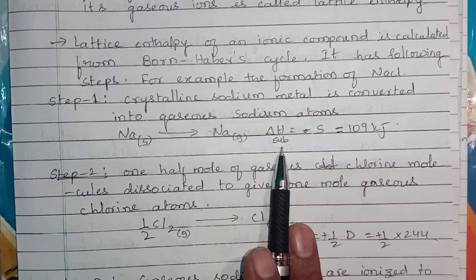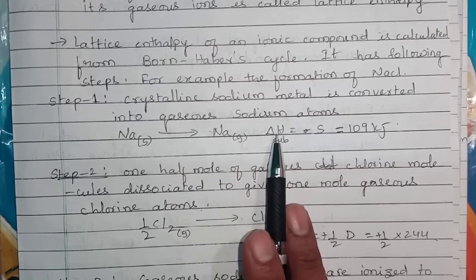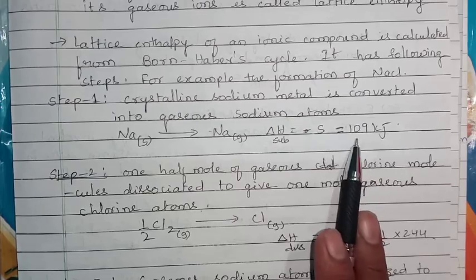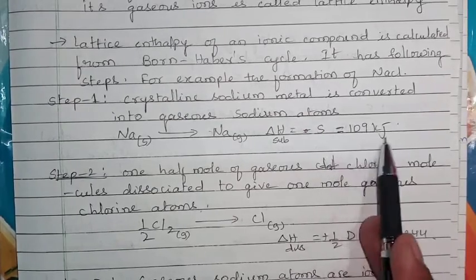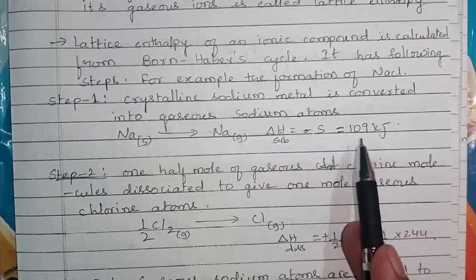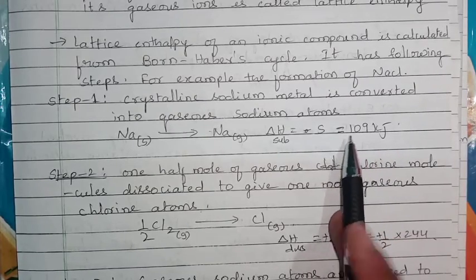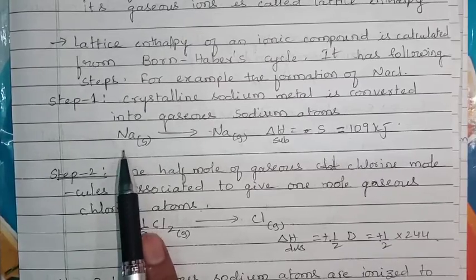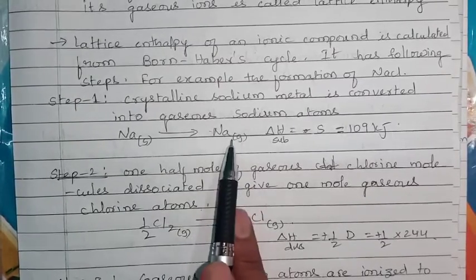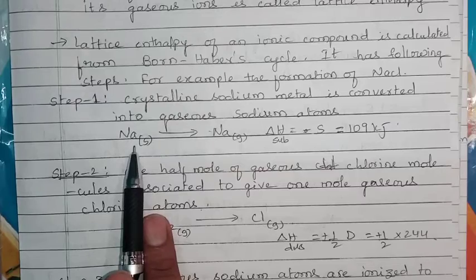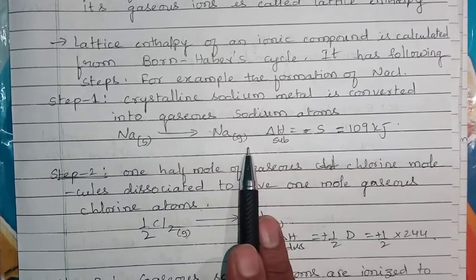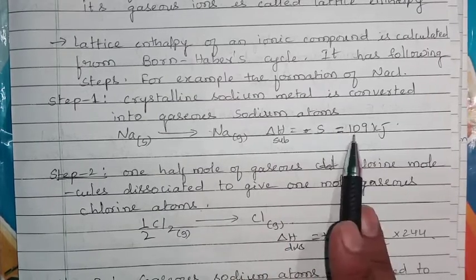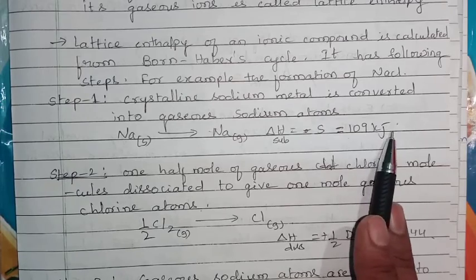That energy is nothing but the enthalpy of sublimation, and it is equal to 109 kilojoules for sodium. So in the first step, solid sodium, a group of many sodium atoms, is converted to gaseous sodium, independent atoms. For this process, we are using this much heat energy.